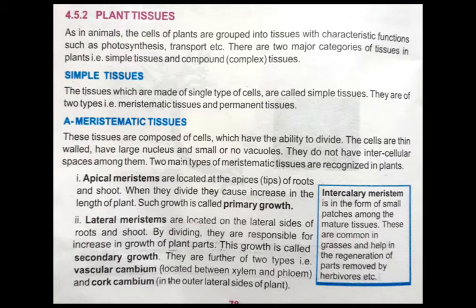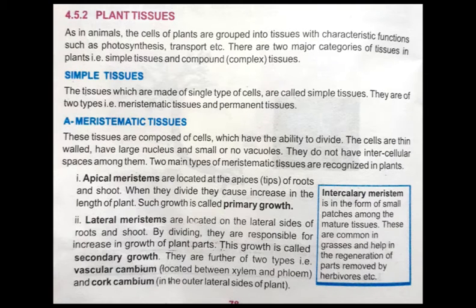So first of all, we will discuss simple tissues and their types. The tissues which are made up of a single type of cells are called simple tissues. They are of two types. Simple tissues are further divided into two types: the first is meristematic tissues and the other is permanent tissues.